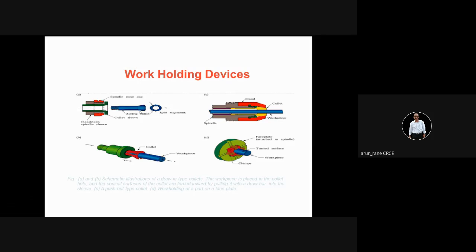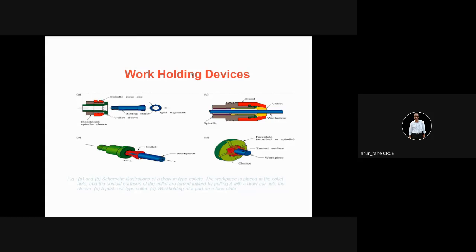Now this collet is made out of spring steel. Material is spring steel EN47. So that's why it is capable of taking that 1 mm variation because of the springing action. So one factor is it is made out of spring steel, and another factor is there are slits. You understand? A slit, matlab cut, small cut. You can see here, small cuts or slits which are cut on the periphery, or on the diameter. Because of the slits, it can open and collapse, so that it can take the variation of 1 mm. So collet is a work holding device.